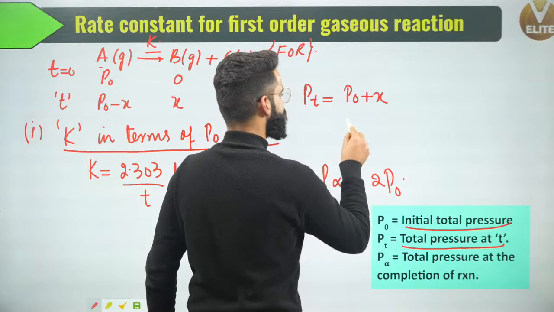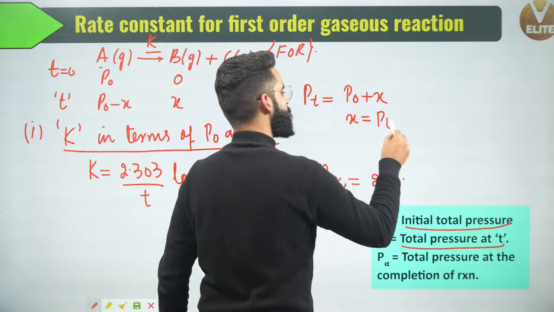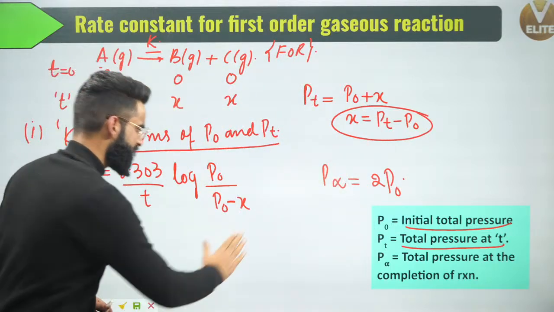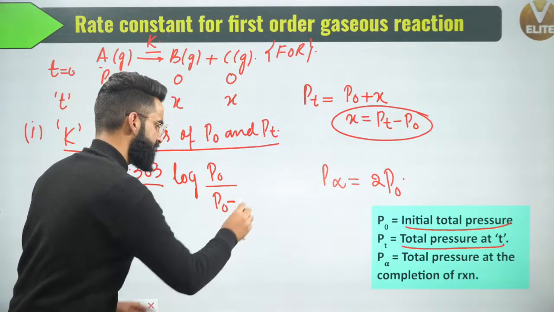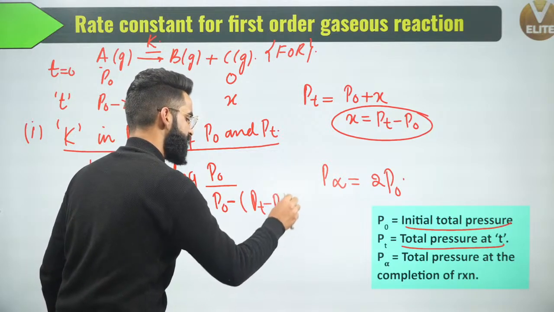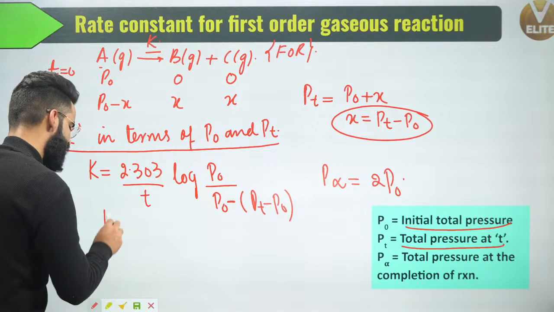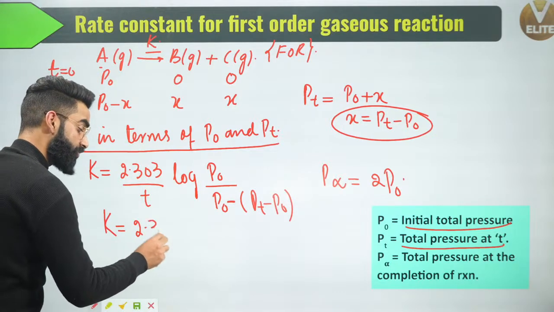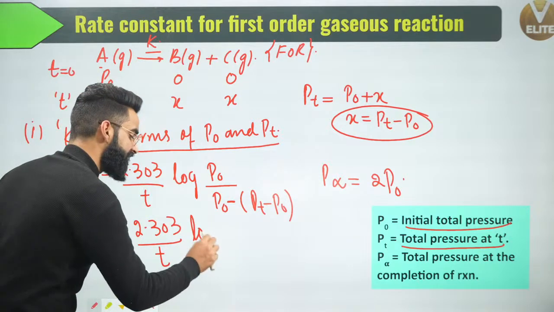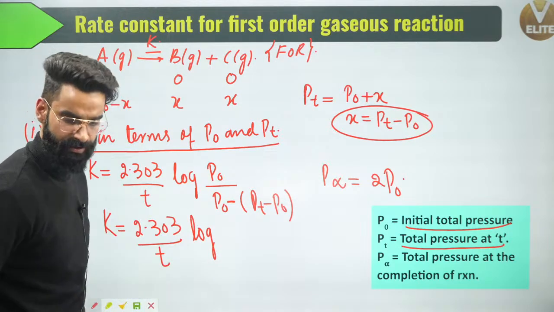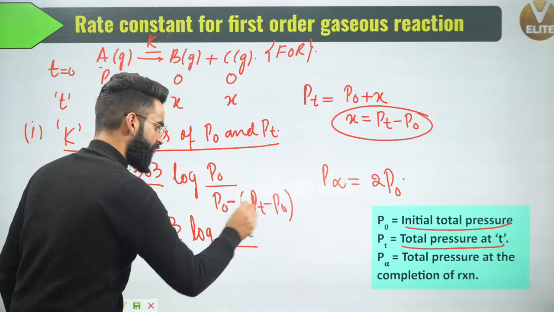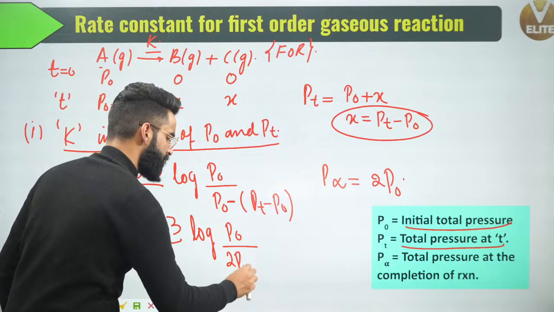Can I eliminate X from here? Can I say X is simply going to be equal to Pt minus P naught? This is the value of X which I got. So just replace this value of X. X is going to be Pt minus P naught right here. So I got the rate constant expression, which you're not supposed to remember. You should know how to make this sort of expression. It's going to be log of P naught divided by P naught minus Pt plus P naught, so it's going to be twice P naught minus Pt.